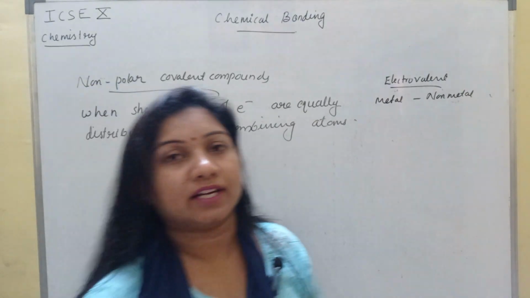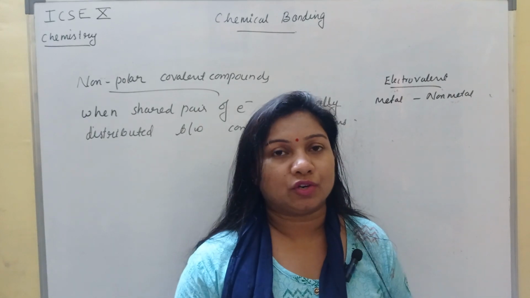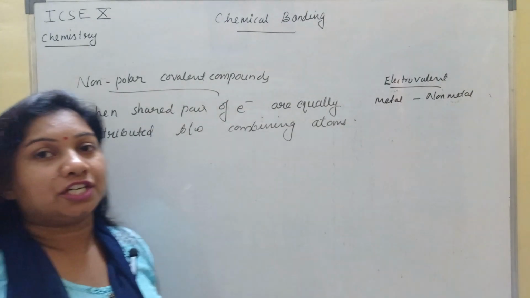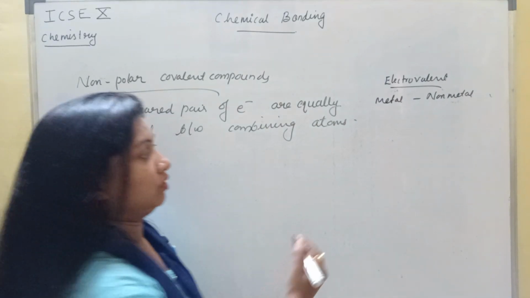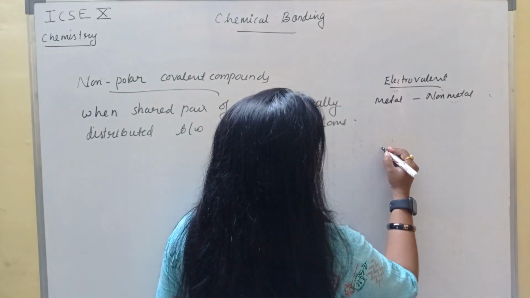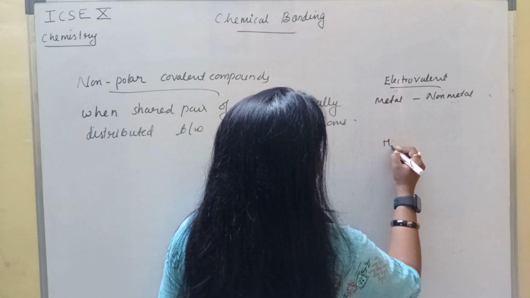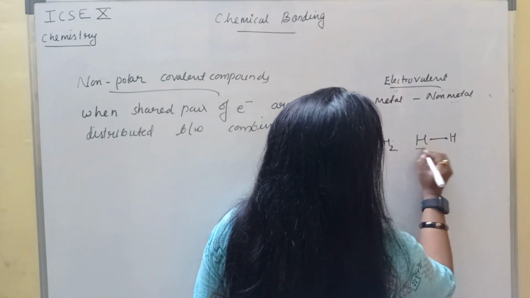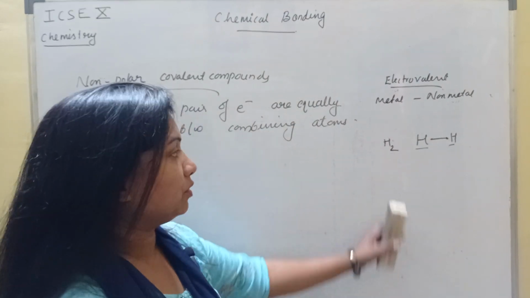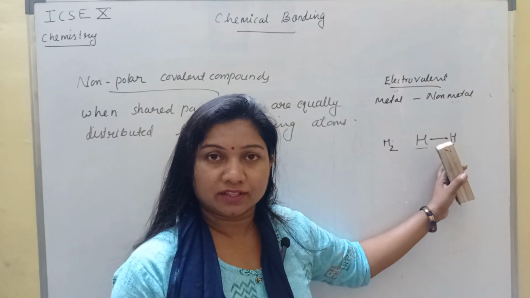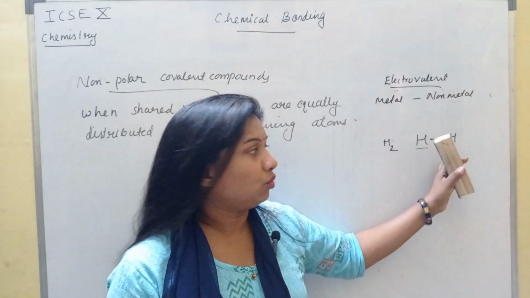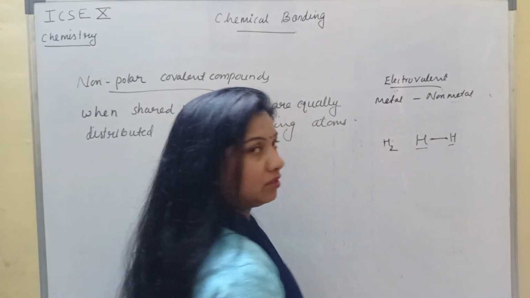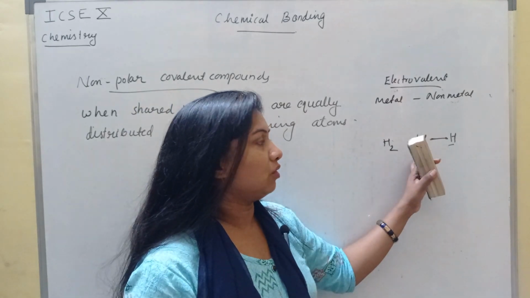Electronegativity, we know that it is the tendency to attract the shared pair of electron in a molecule. And if I say tendency to attract shared pair of electron in a molecule, molecule means suppose we are talking about this hydrogen molecule. And its structure is like this. See, both are same atoms. That means both are having same electronegativity. There is no electronegativity difference. So who will attract the shared pair? Shared pair means this electron, both the electron. Neither this hydrogen nor this hydrogen.